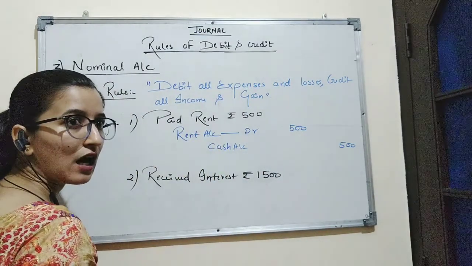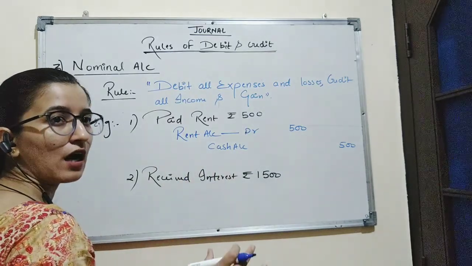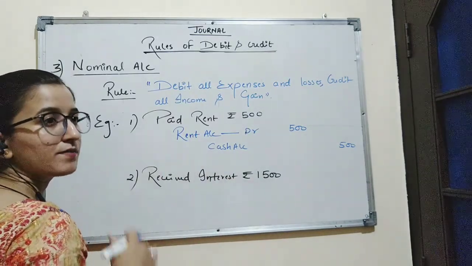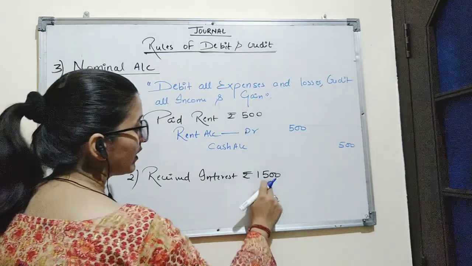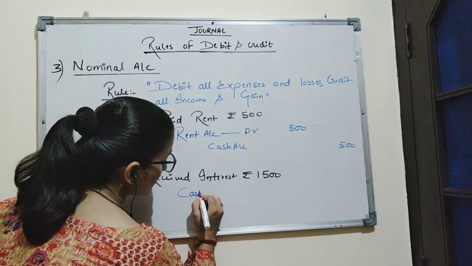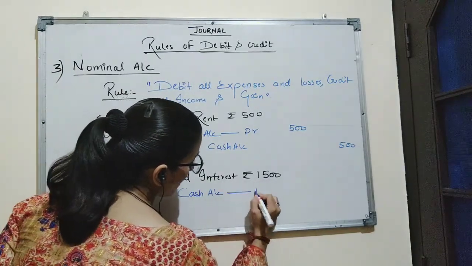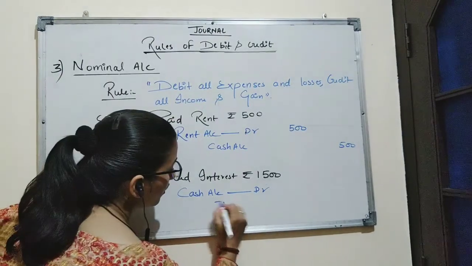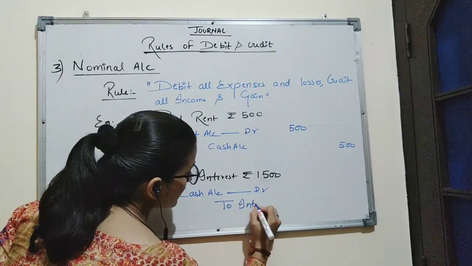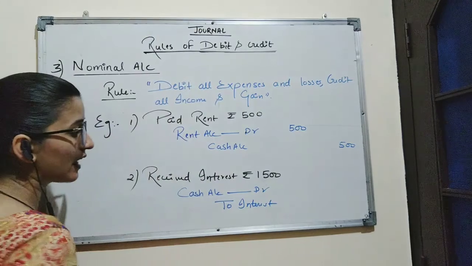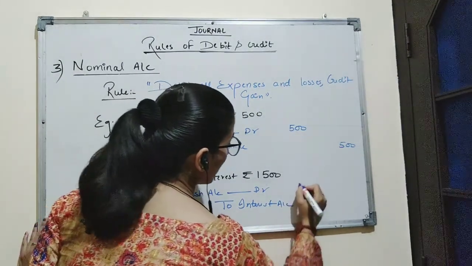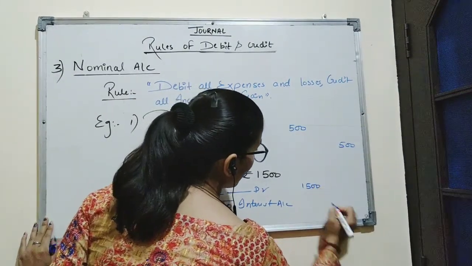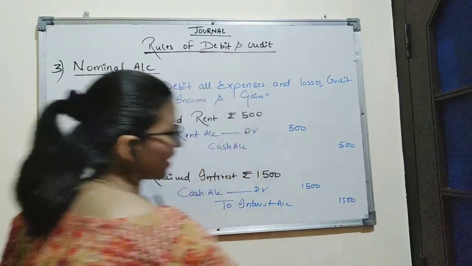Cash is a real account, and the rule for real account is debit what comes in, credit what goes out. So, debit what comes in: cash is coming into the business, so cash account is debited, to interest. As interest is income, it will be credited. The amount debited is 1500, and the same amount will be credited.